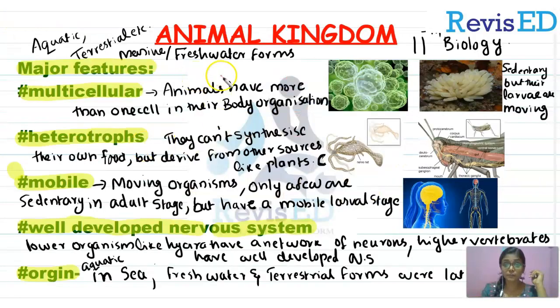If anyone missed our previous session, just go to the channel and search the video, where we have discussed all these things: animals are multicellular, heterotrophs, and they are mostly mobile. Some organisms like sponges are sedentary in adult form, and they have a well developed nervous system. In lower organisms, just a network; in intermediate organisms, ganglia; and in higher organisms, a well developed nervous system. We also said that all animals originated in the sea. Later, freshwater and terrestrial forms evolved.